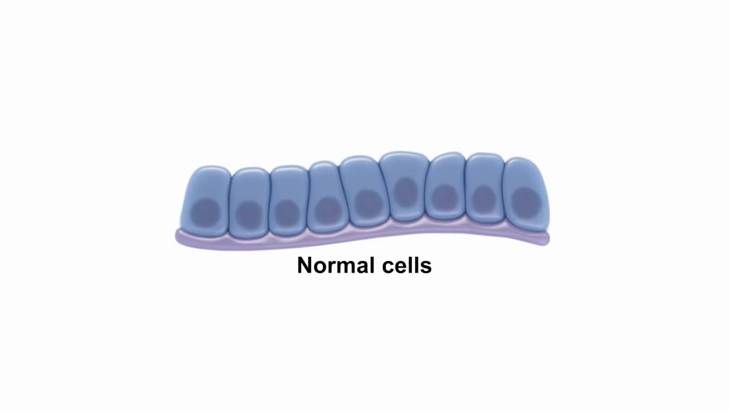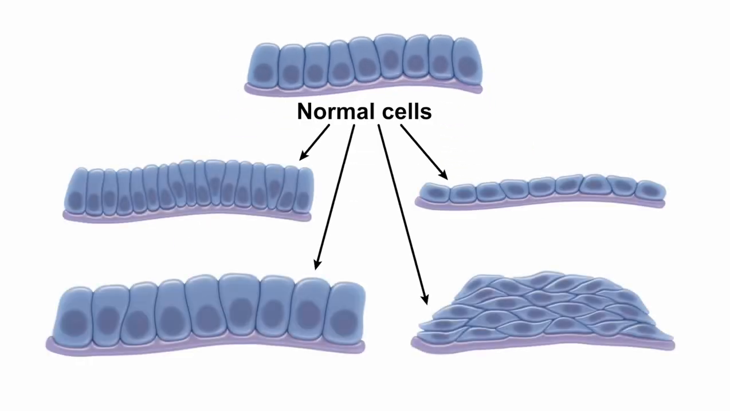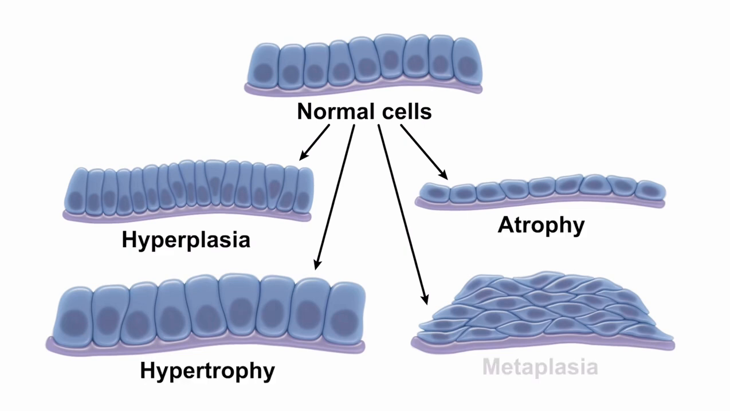When cells are exposed to a new environmental stimulus, they can adapt in four main ways: hyperplasia, hypertrophy, atrophy, and metaplasia.